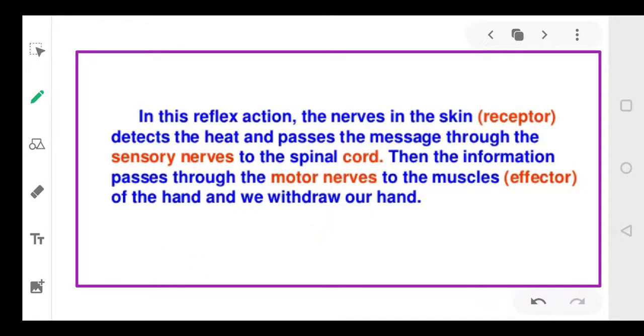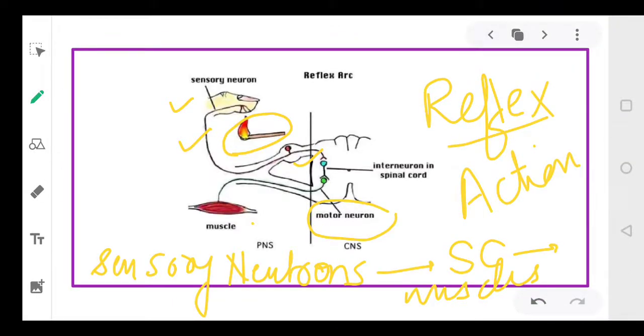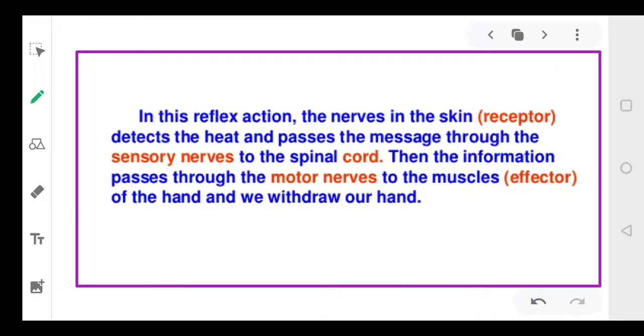Suppose you touch a hot object, isn't it? The information travels this way. Sensory neurons will get the information, then it will go to your spinal cord, then the muscles will perform the action. Let's see this.